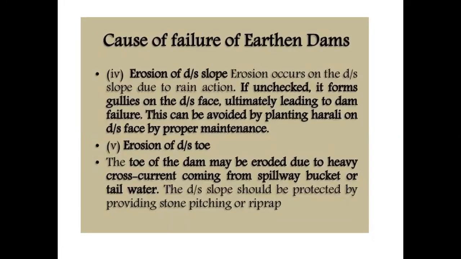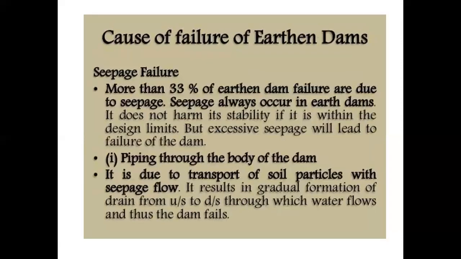Causes of failure due to erosion of downstream slopes. Erosion occurs on the downstream slope due to rain action. If unchecked, it forms gullies on the downstream face, ultimately leading to dam failure. This can be avoided by planting grass on the downstream face with proper maintenance, or by providing stone riprap. Erosion of the downstream toe: the toe of the dam may be eroded by heavy cross currents coming from the spillway bucket or tailwater. The downstream slope should be protected by providing stone pitching or riprap.